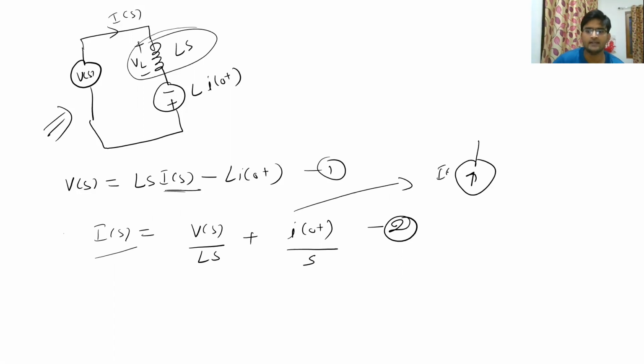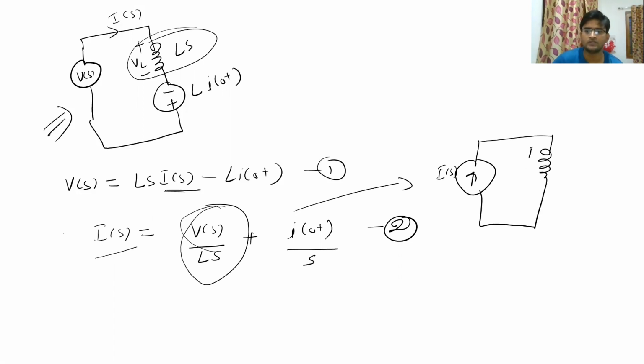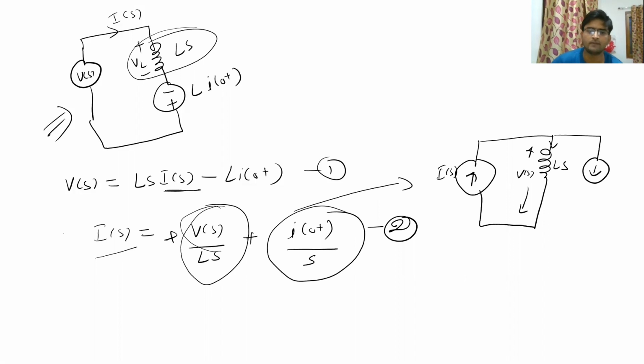There is a current Is and then Vs upon Ls, right? So it will be representing an inductor across which the voltage Vs is there, and this is Ls, and then there is a current source whose direction will be like this, because both are in addition, both are having a positive sign. So if this current is going inside, this will also have to be going inside. So we will have a current source whose value will be I0 plus divided by s.